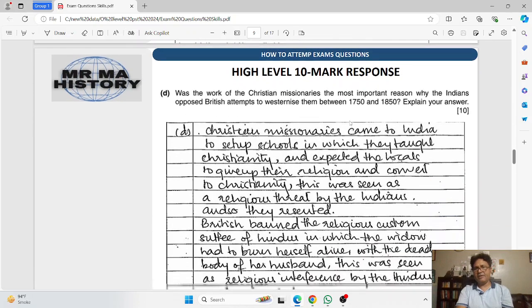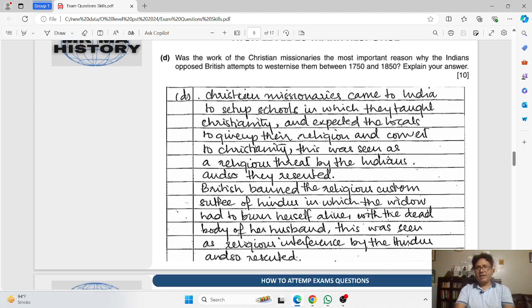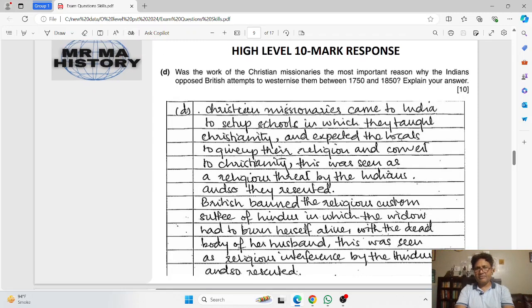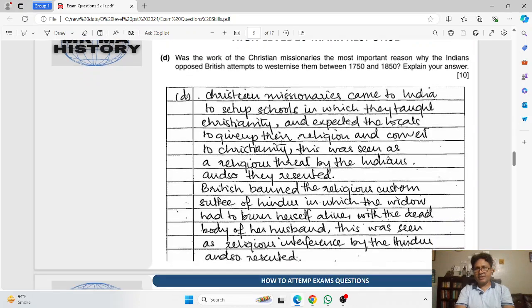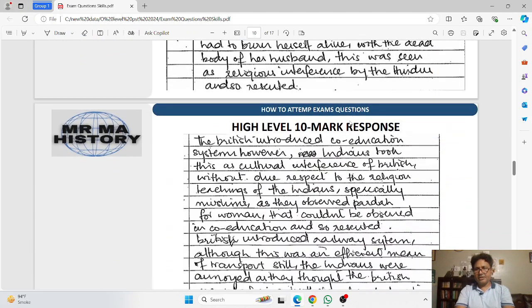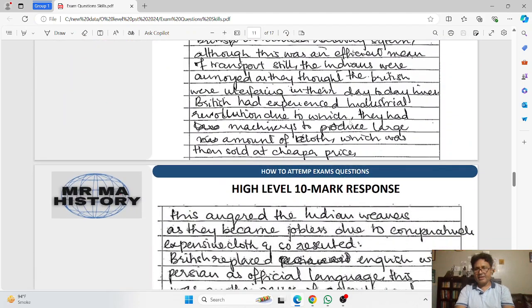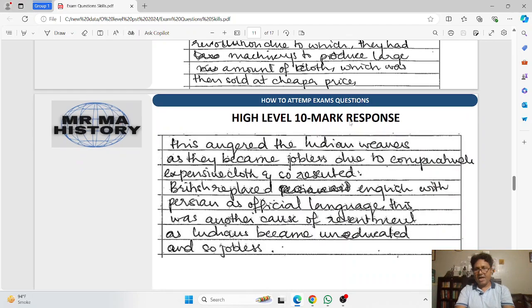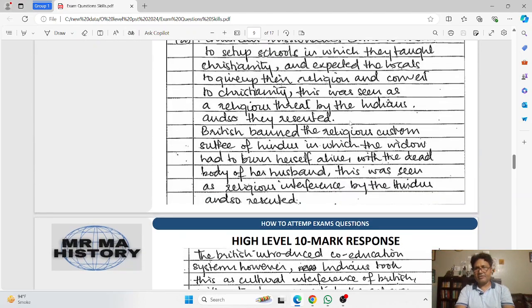Now here is an example for a 10-mark question, and I have given the original candidate response from the Cambridge exam. This question is the original 10-mark question, and the candidate's answer was marked by the Cambridge examiner, and we will discuss what the question is here.